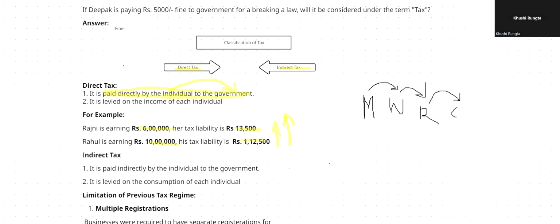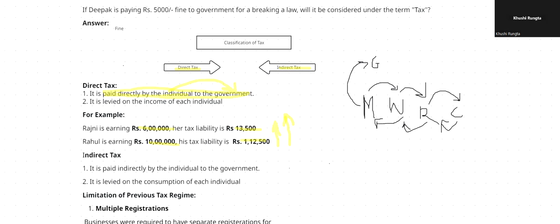But the consumer will pay money to the retailer, and it will have some tax involved. The consumer will pay tax to the retailer. The retailer will pay tax to the wholesaler. Then the wholesaler is paying some tax to the manufacturer, then this tax is paid by the manufacturer to the government.